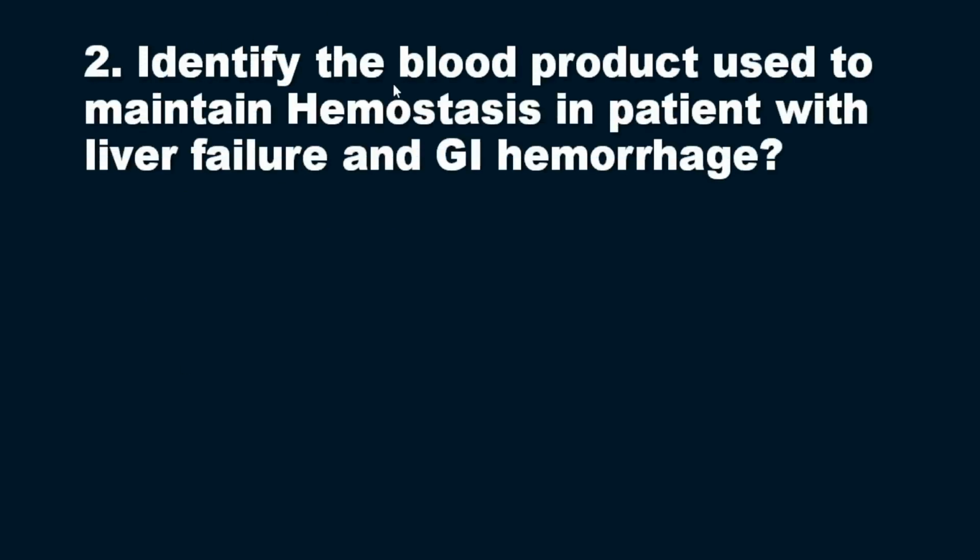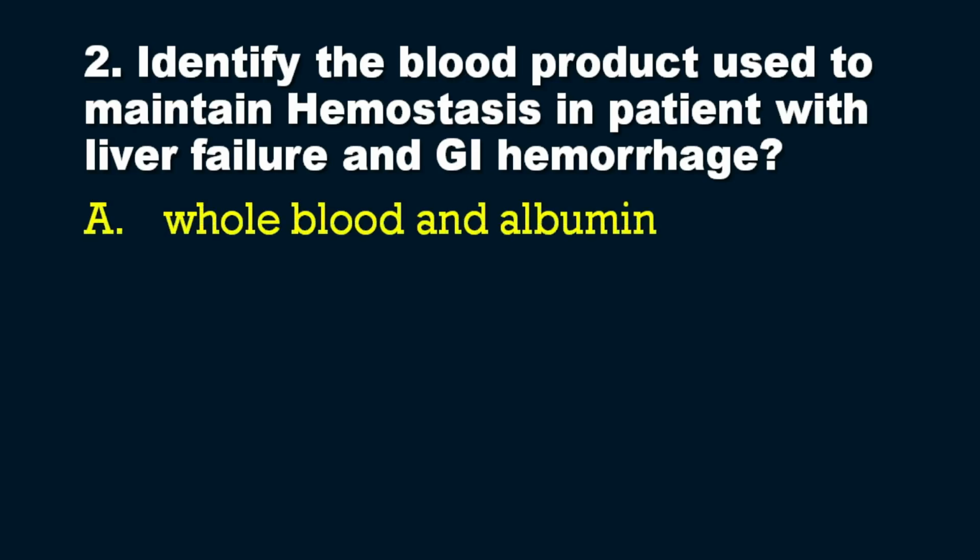So the question is, identify the blood product which is used to maintain hemostasis in a patient with liver failure and GI hemorrhage. So here the patient presented with liver failure, along with that GI hemorrhage also is there. So which blood product will you administer for this patient to maintain the hemostasis? So that is the question.